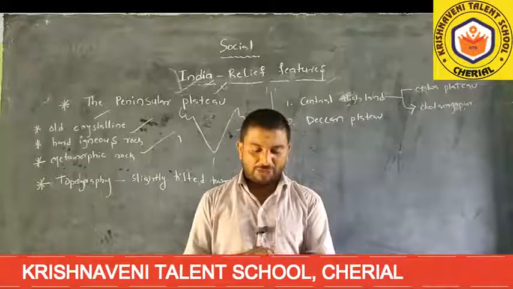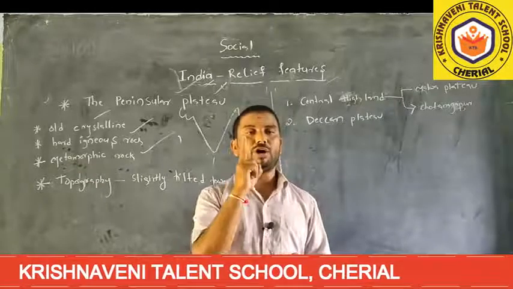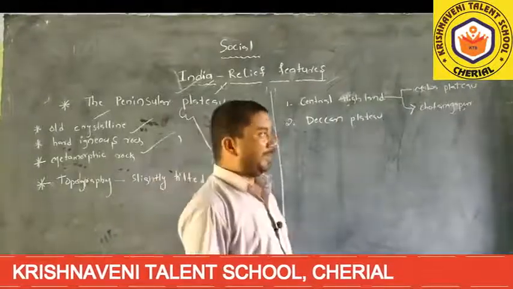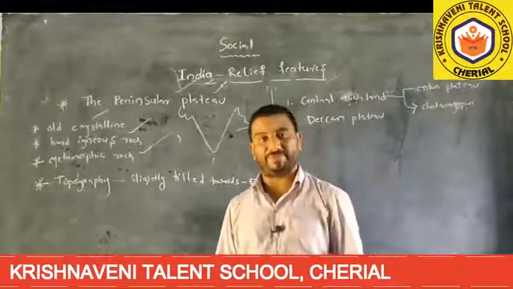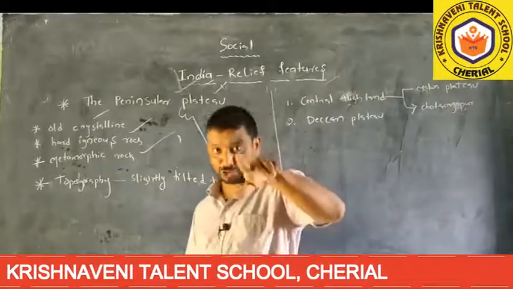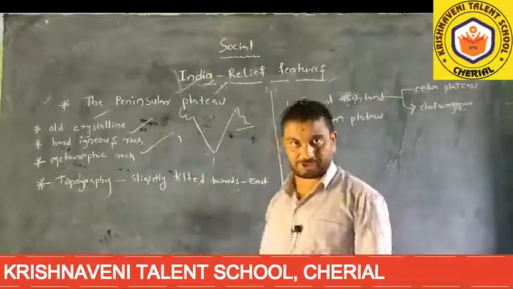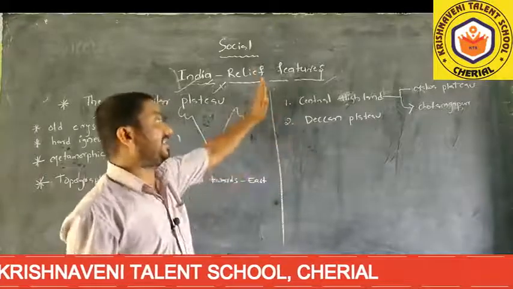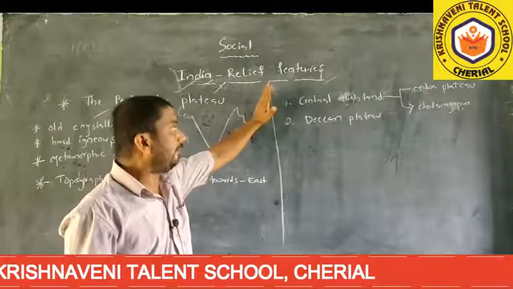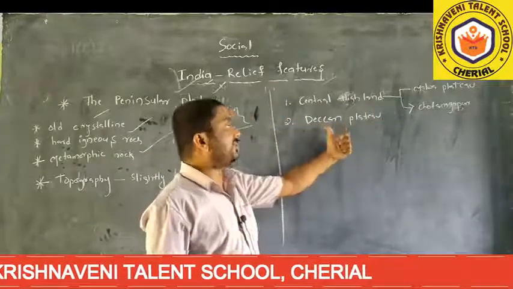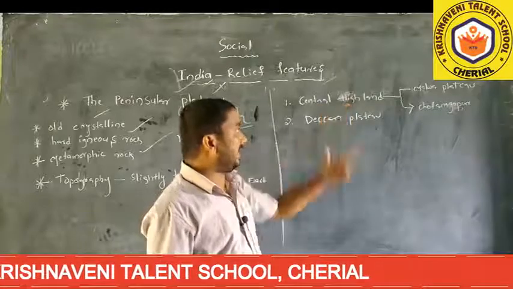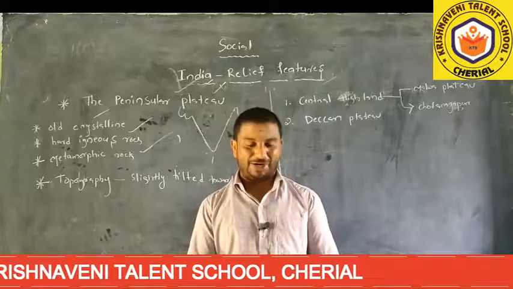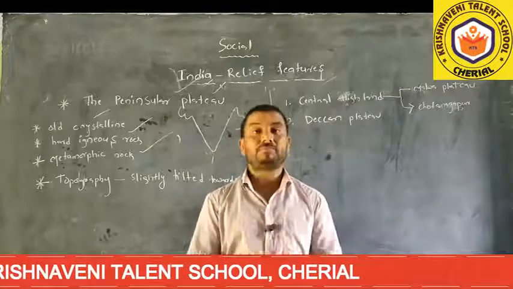The peninsular plateau consists of two broad divisions. What are the divisions? The complete Indian plateau system, the peninsular plateau system, is divided into two broad divisions. What are the two? One is the Central Highland, and the second is the Deccan Plateau. The Central Highland consists of the Malwa Plateau.